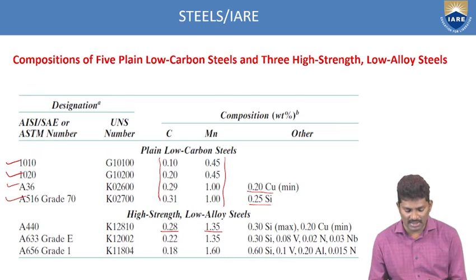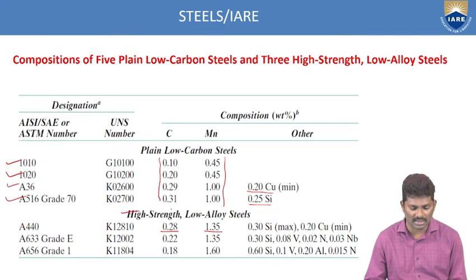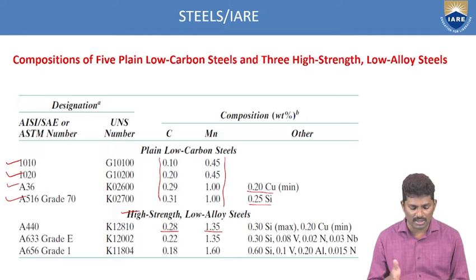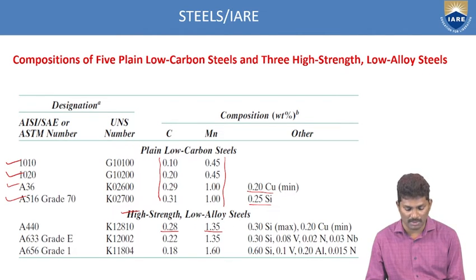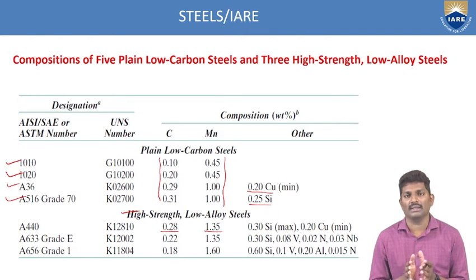What is happening here? It is increasing its strength. That's why it is called high strength low alloy steel. Though it is low alloy, we are trying to increase the strength by adding some alloying elements. So we are adding 0.28 percent of carbon, 1.35 percent of manganese, 0.35 percent of silicon, and 0.2 percent of copper. Like that, we add different compositions in order to increase the properties.